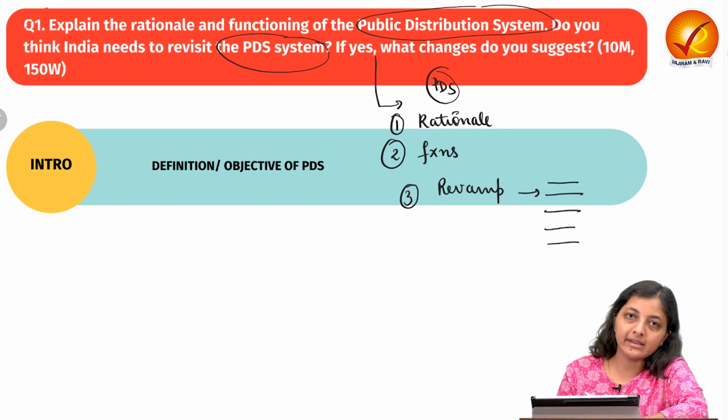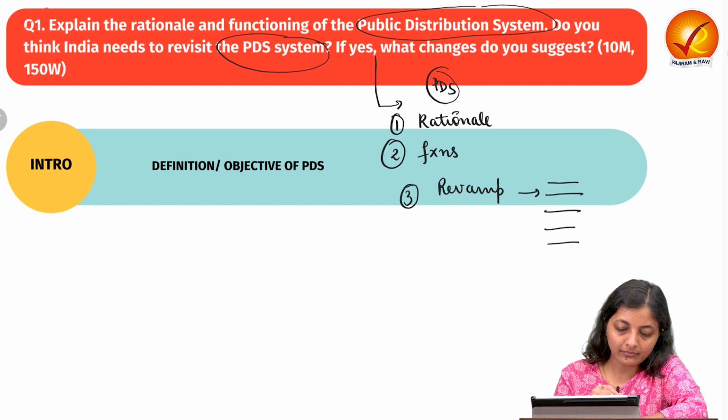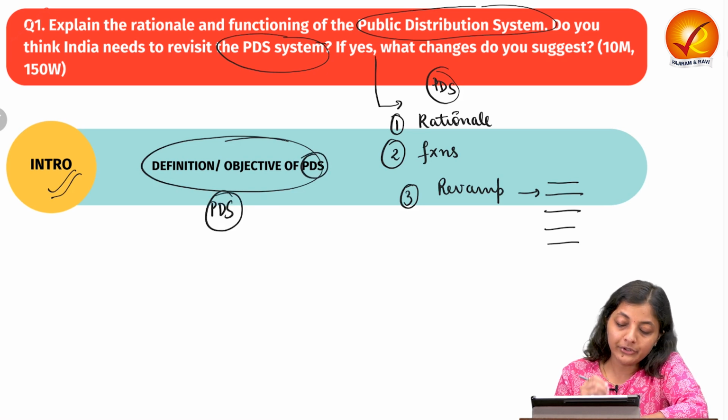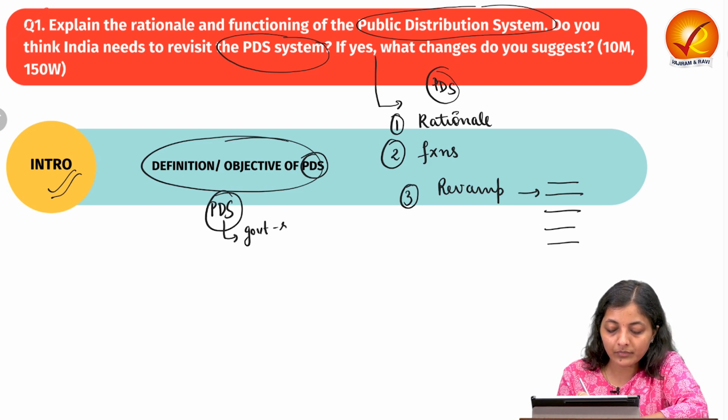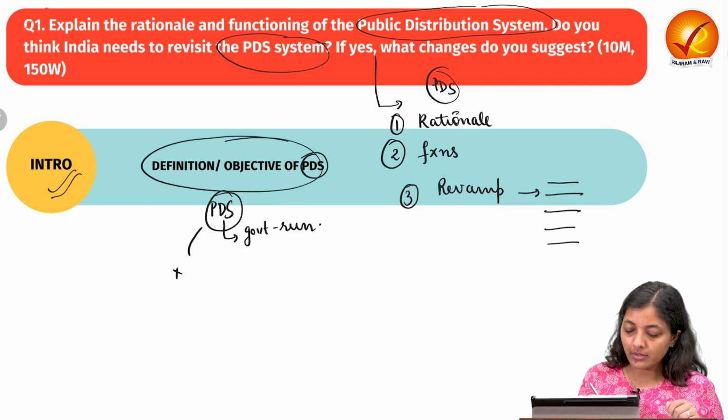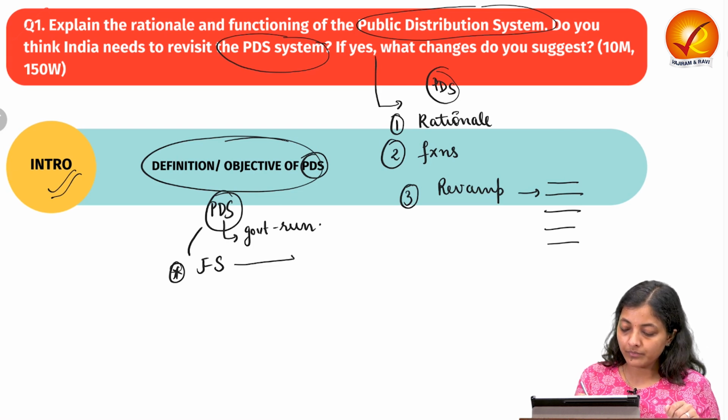So let's see the intro, what we can write. In introduction, you can start with the definition and the objective of the PDS, Public Distribution System. You can write that it is the government run or the government implemented program to ensure food security. How?